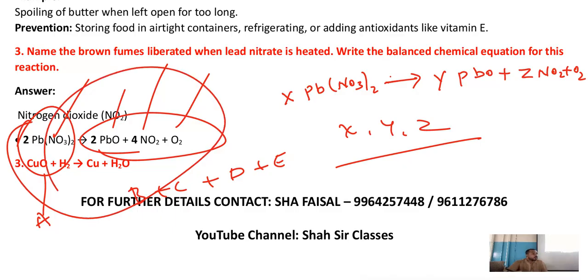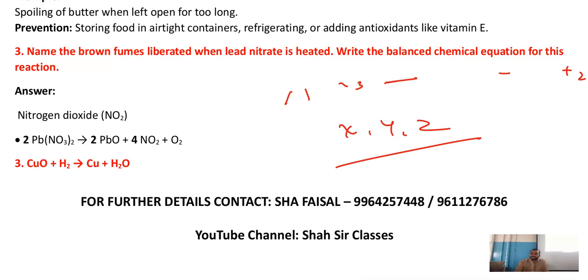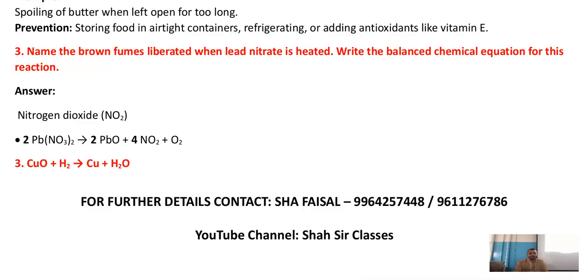But the same question they are not asking directly. They have given the reaction as it is, and they are asking you to balance. Once you balance, you will get to know what symbols should come here. After balancing, and by seeing this statement, you have to identify which type of reaction. So this is the difference between 9th standard and 10th standard. In 9th standard, they will ask you what happens when lead nitrate is heated. In 10th standard, they won't ask what happens because they understand that you have learnt everything. You are very smart, so they are asking a very smart question. Any doubts?